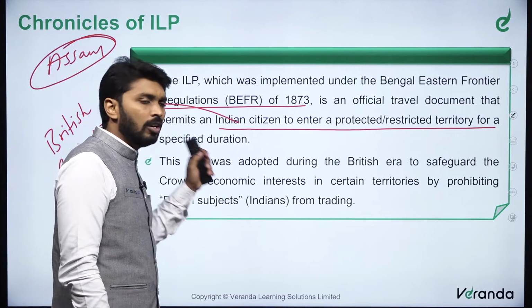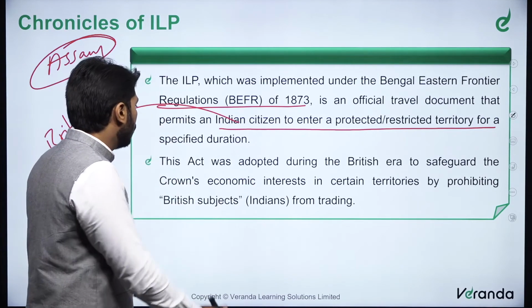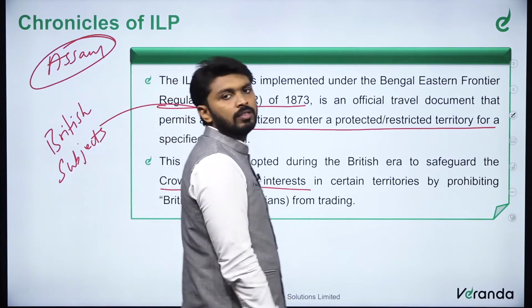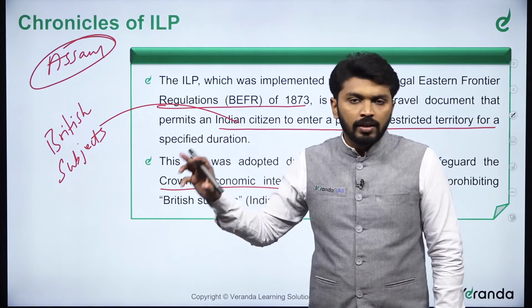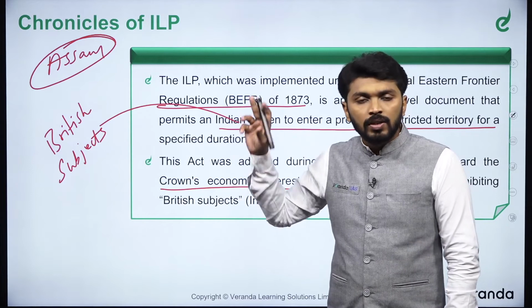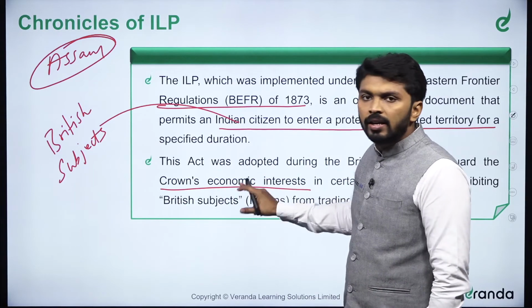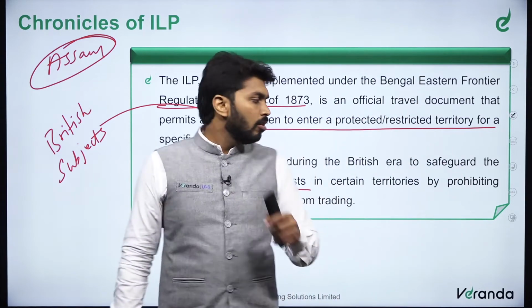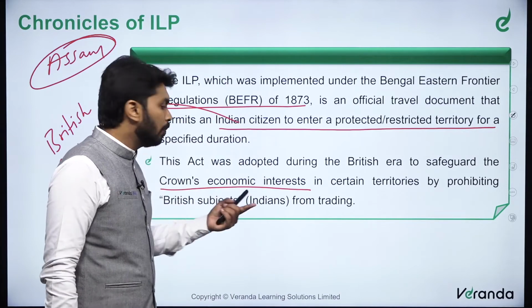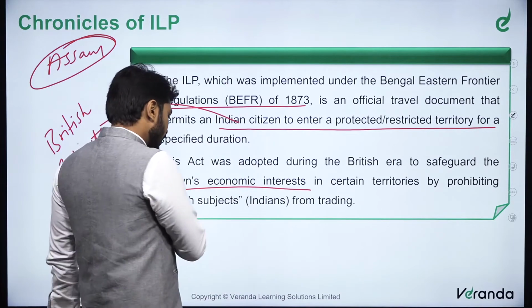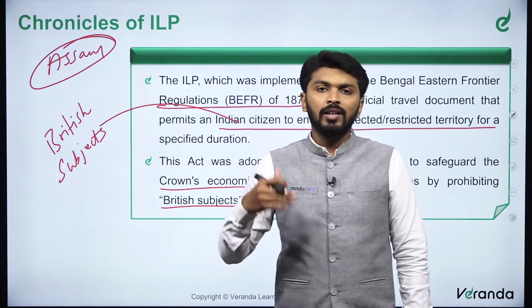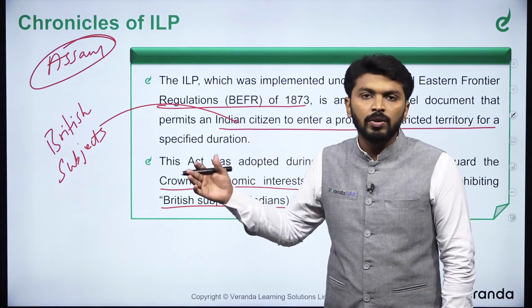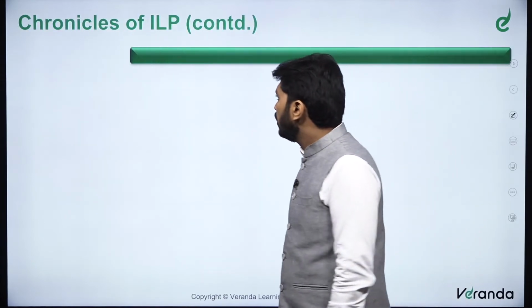This act was adopted during British era to safeguard the Crown's economic interest. This is not originally conceived to protect the tribal identities of northeastern people. It was actually conceived to protect the English government's economic interest in certain territories by prohibiting the British subjects, in the sense Indians, from trading. Indians could not enter, they could not trade, only East India Company has the right to do so.